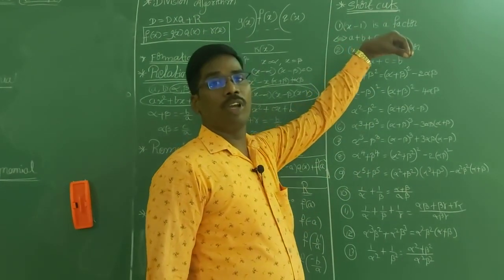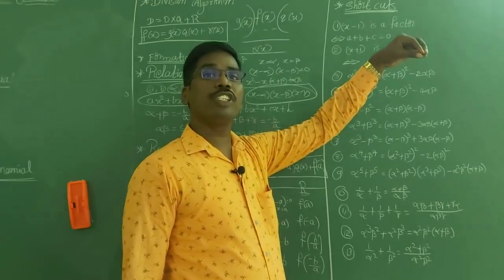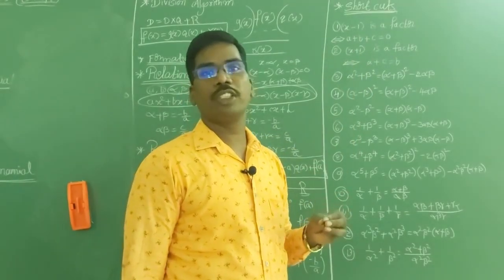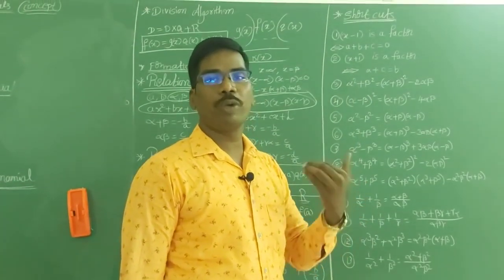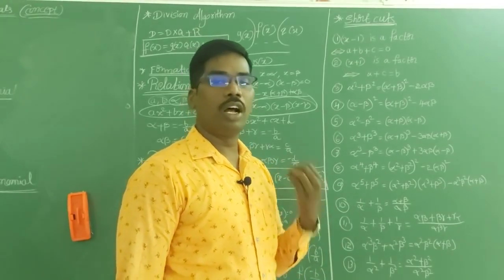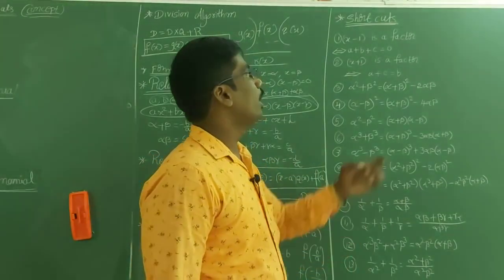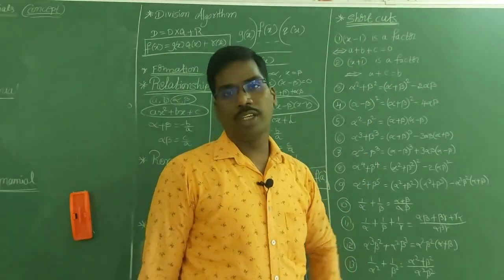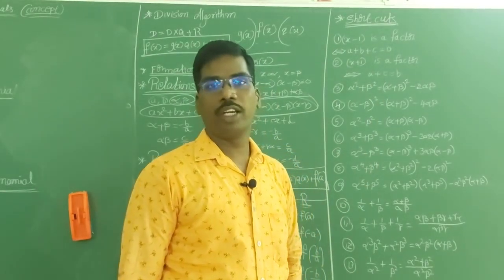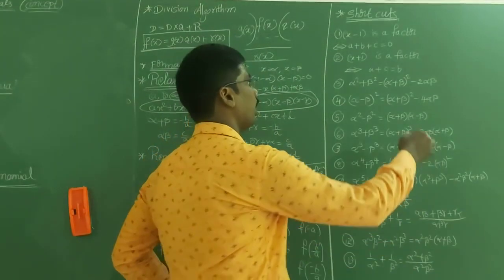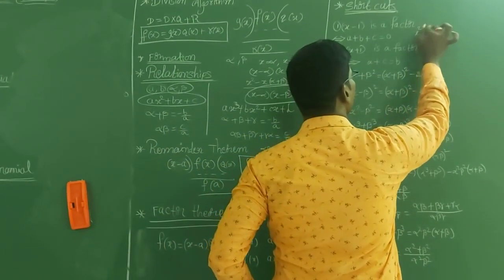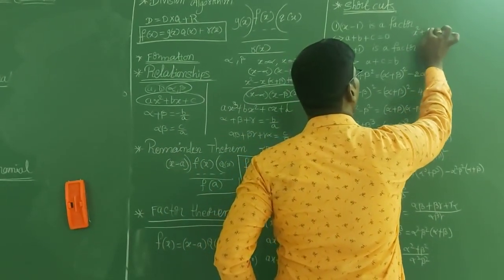In the given polynomial, if the sum of all the coefficients, meaning the coefficients of all terms like x square, x cube or x, is 0, then x minus 1 is a factor. I will give an example so you can easily understand. x square plus x minus 2.